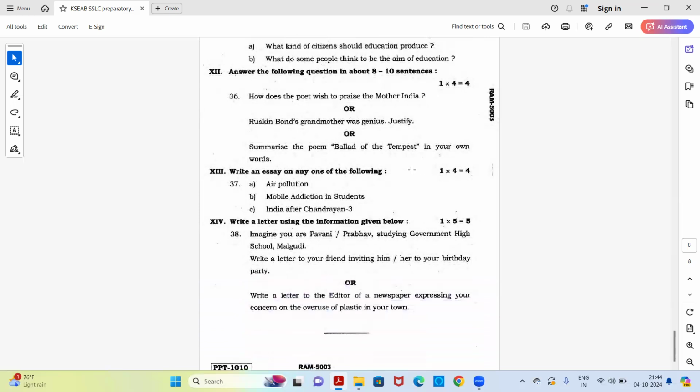Next, write an essay on any one of the following: air pollution, mobile addiction in students, India after Chandrayaan 3. So, any one of the topics you can select and write an essay.